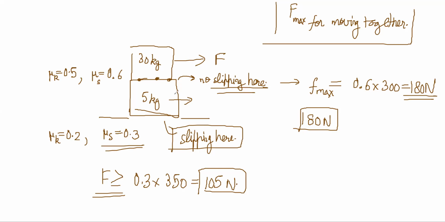Whatever acceleration comes overall is F by m. We can consider M plus M because both of them are moving together. F by 35? Not F by 35, there is a kinetic friction thing.